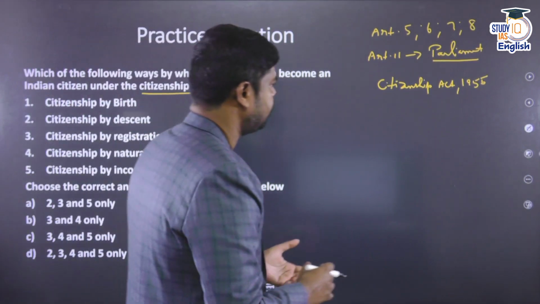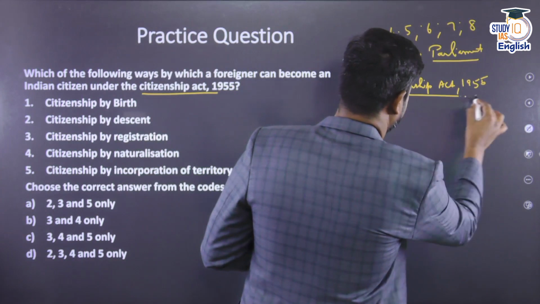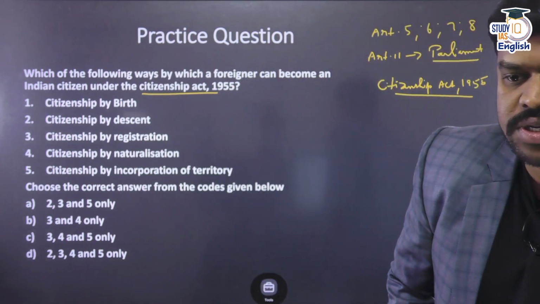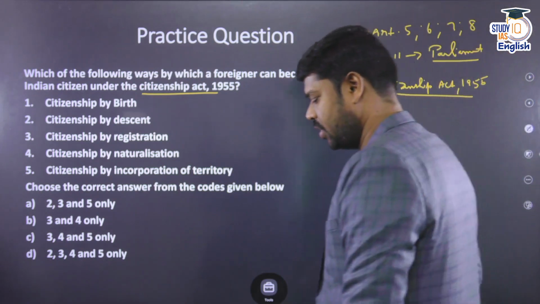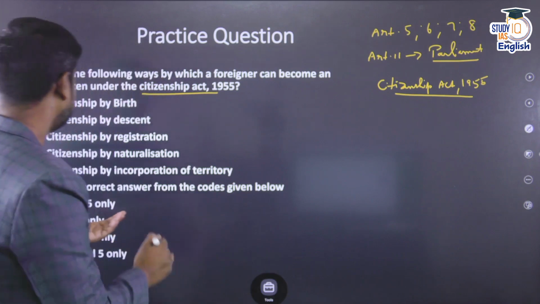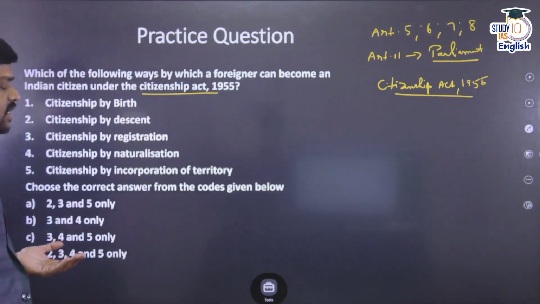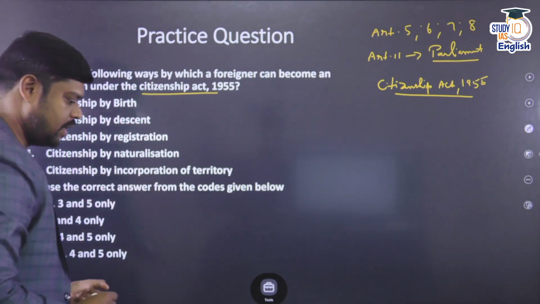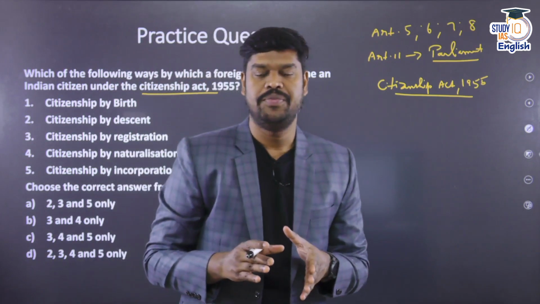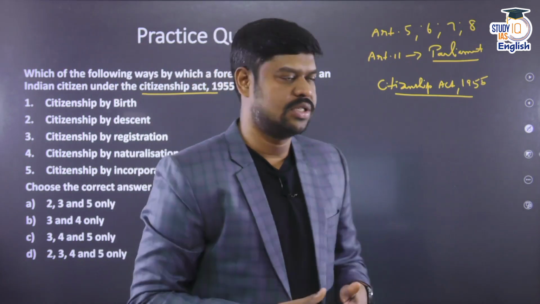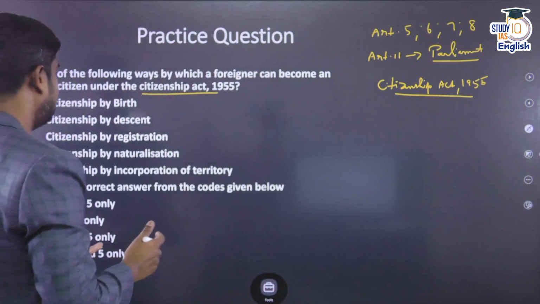The Citizenship Act 1955 talks about 5 categories as to how citizenship can be acquired: citizenship by birth, citizenship by descent, citizenship by registration, citizenship by naturalization, and citizenship by incorporation of territory. Now under this, what are the categories that are applicable to foreigners especially? Now what is citizenship by birth?